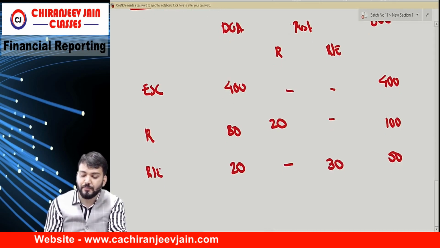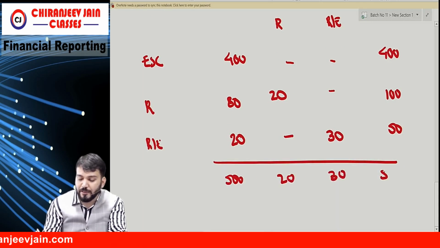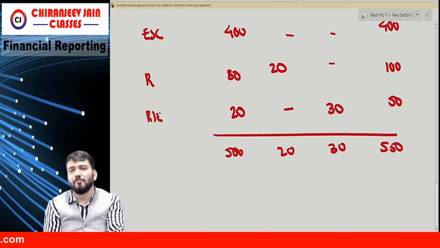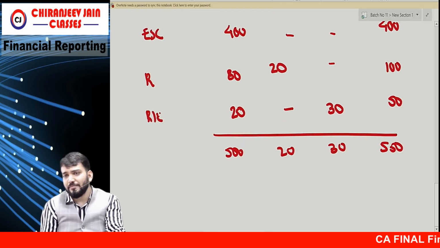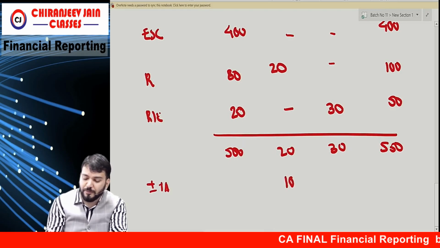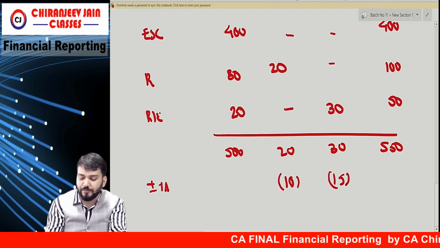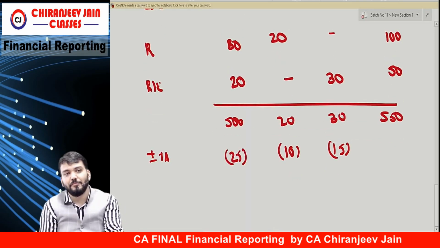Difference is 30. Once again, this becomes 500, 20, 30, and this becomes 550. Once again, there is no dividend, there is no need to add back. Correct? Understood. We'll apply plus minus time adjustment. This becomes 10, this becomes 15, this becomes 25. Same amount is coming.